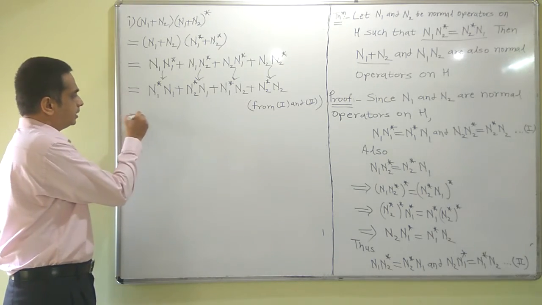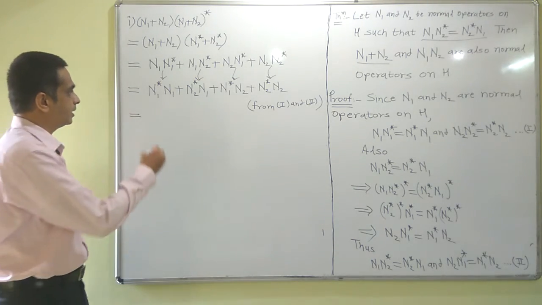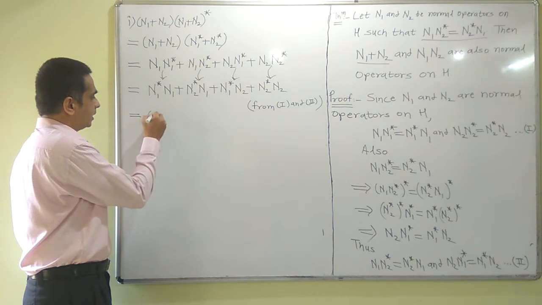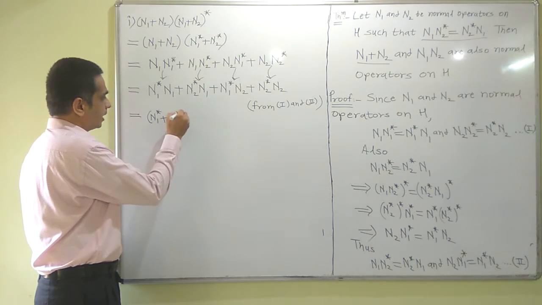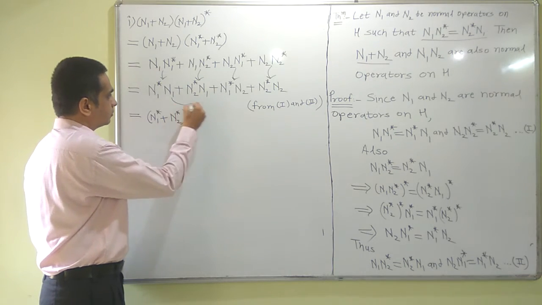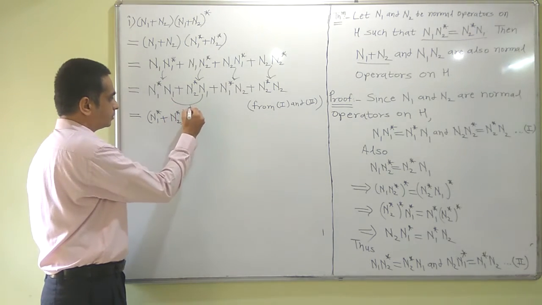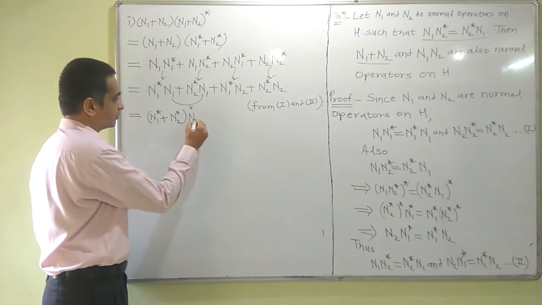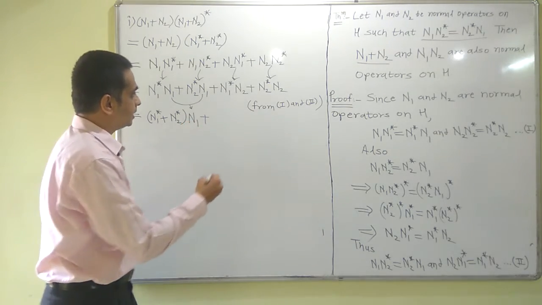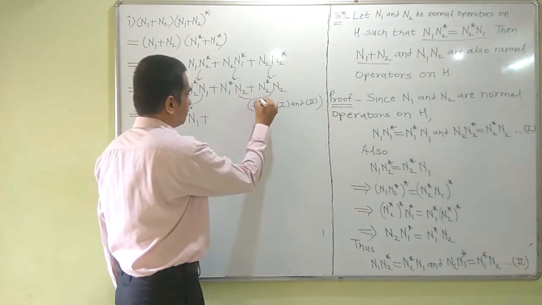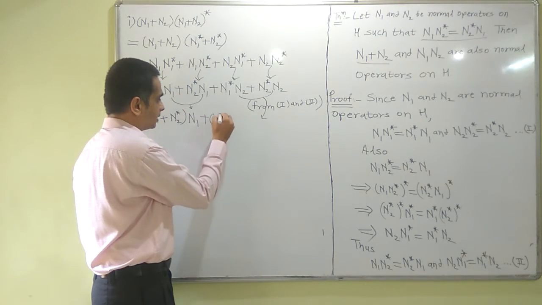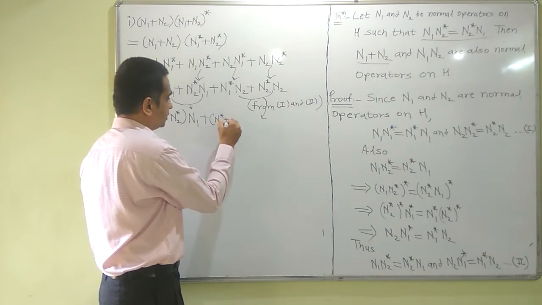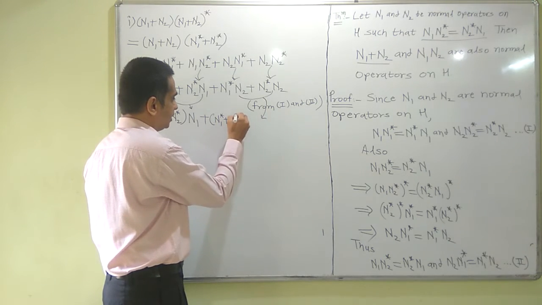If you simplify, I could write it as n1 star plus n2 star. I am taking n1 common from the first two terms, so that will be n1 plus n2, and taking n2 common from the other two terms, which gives n1 star plus n2 star times n2.